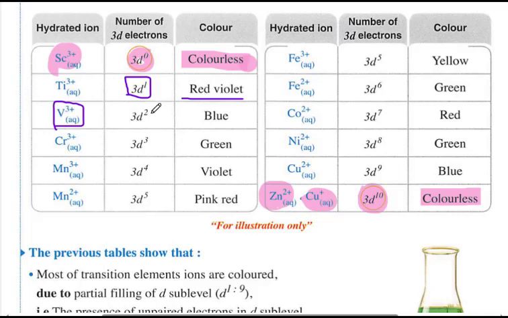But when we speak about colors, they are the elements, atoms or ions which contain unpaired electrons in their electronic configuration, like this vanadium 3d2, so it is blue. Here chromium 3, and it is very important to memorize that chromium 3 is green. It contains only 3 electrons in the d sublevel, and it is green.